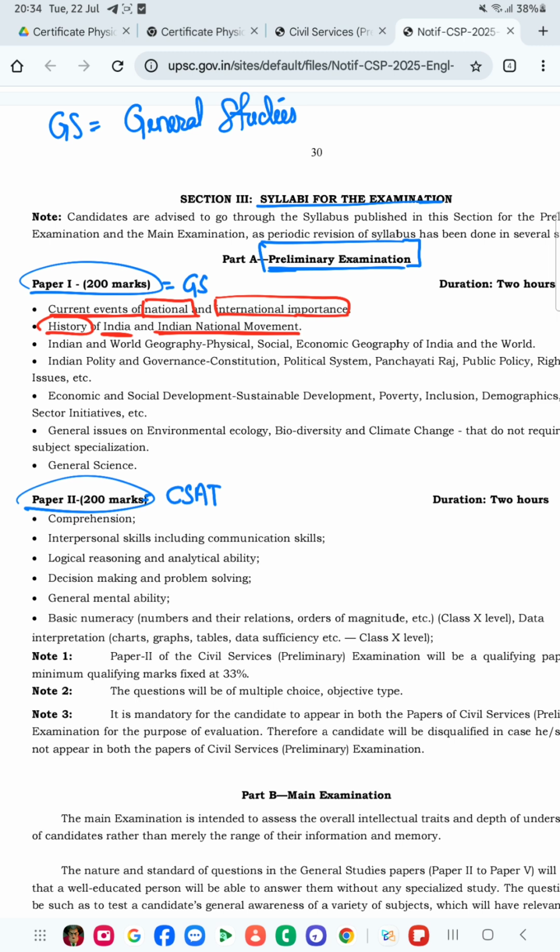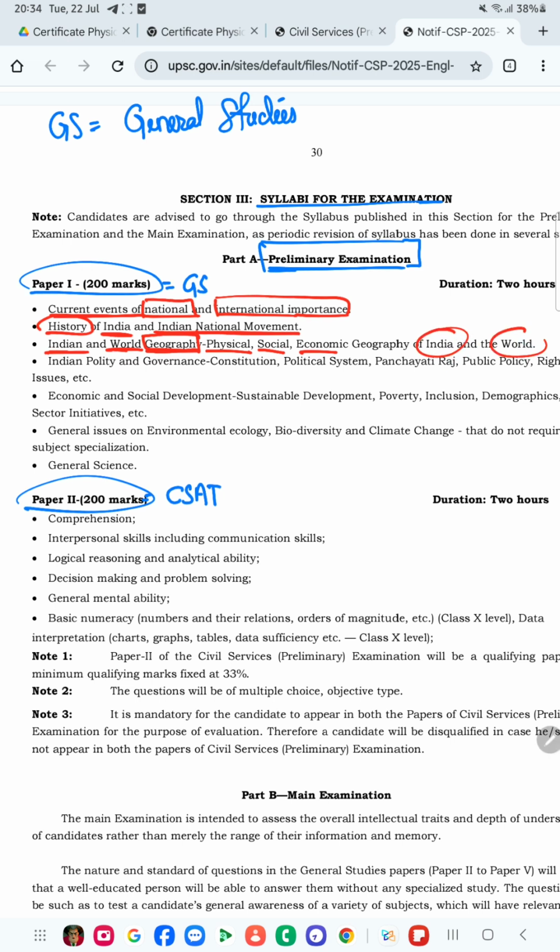Indian and world geography. Next is geography as a subject, and in that, Indian as well as world geography, both. When we see the detailed syllabus of geography, we'll see that it is physical, social, and economic. Geography has been categorized into various types: physical geography, social geography, and economic geography of India as well as the world.